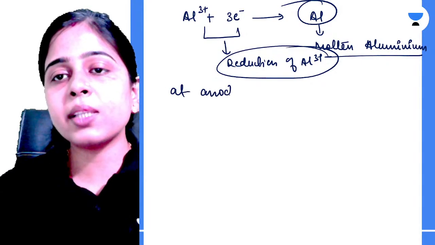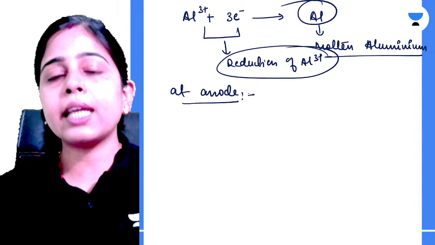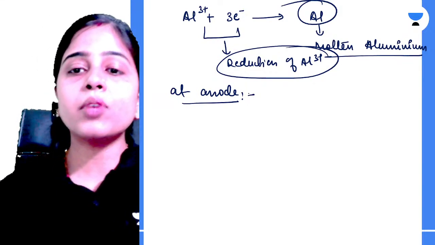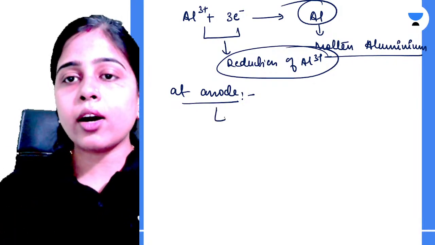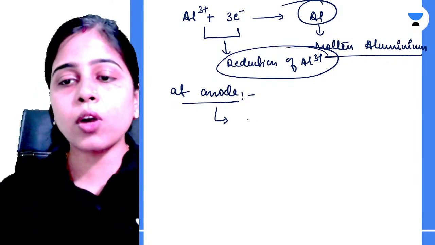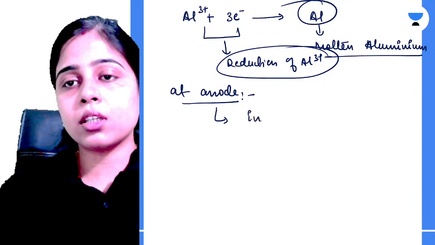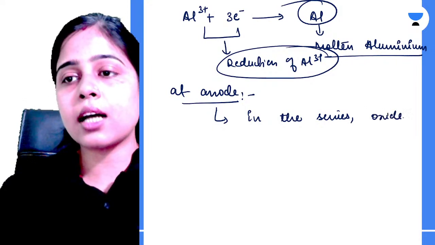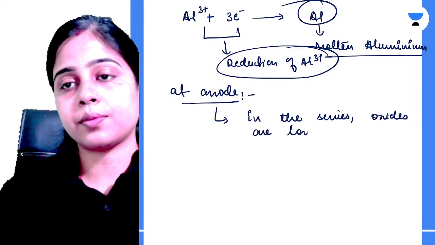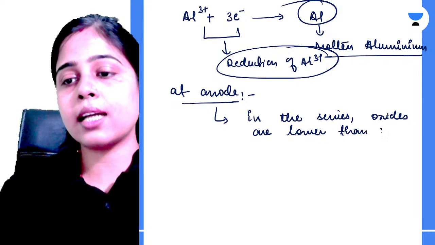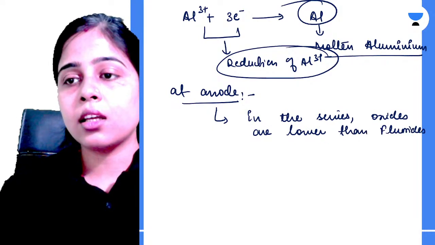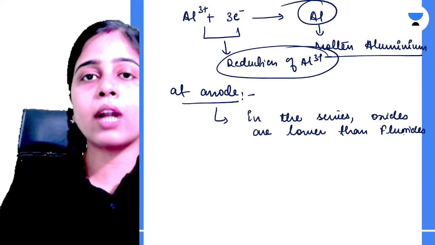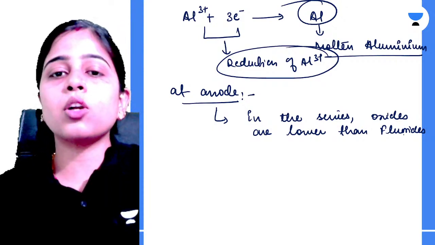यहाँ पर एनोड पे भी जाने वाले 2 आयन्स हैं हमारे पास. एक आपका ऑक्साइड आयन है and second is your fluoride ion. Okay. So now which will get discharged first? So please remember यहाँ पे भी आपका एक सीरीज फॉलो होगा, in the series, please remember this, your oxides are lower than fluorides. Okay, oxides are lower than fluorides. So oxides will get discharged first at the anode and fluorides will remain in the solution. They will not get discharged.